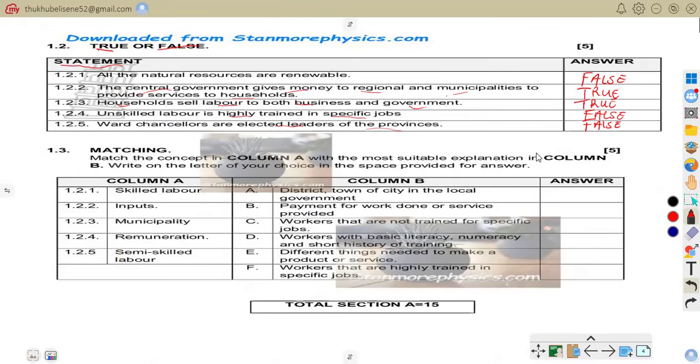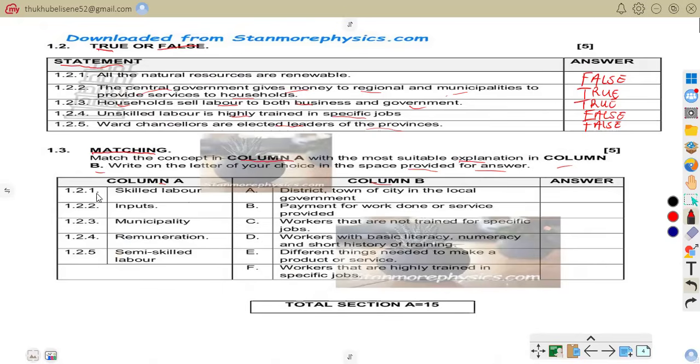So that is that. Now let us move on to a matching question. It says match the concepts, that is 1.3. Match the concepts in column A with the most suitable explanation in column B, and write the letter of your choice in the space provided for the answer. So let us start.